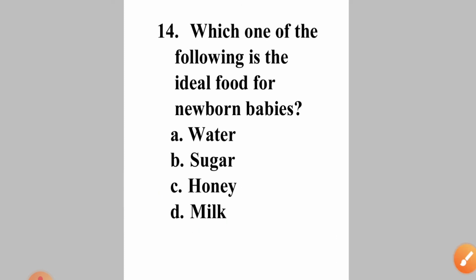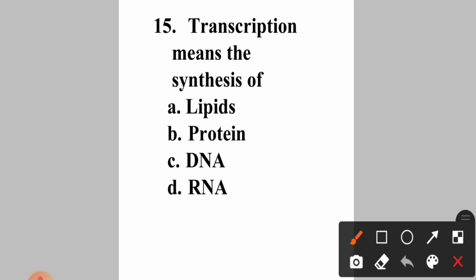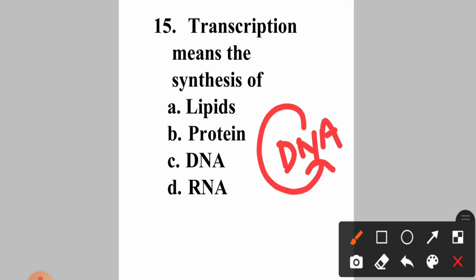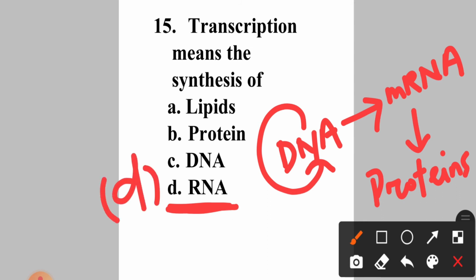Now come to question number 15. Transcription means the synthesis of option A. Lipids, B. Proteins, C. DNA, D. RNA. Okay. So what is replication? It is the synthesis of identical copies of DNA. Okay. And what is translation? It is the synthesis of proteins from mRNA. Okay. And the synthesis of RNA from DNA is called the transcription process. Okay. So answer will be option D, that is RNA.